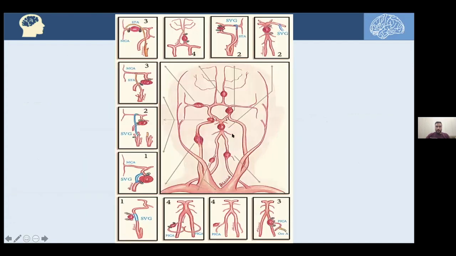This is a complex figure, as you can see. Here are many examples of different locations of cerebral giant aneurysms. We will discuss each one with the treatment options. Indeed, we will progress from type 1 bypass to type 4, and we will see that many cerebral aneurysms may have more than one option to treat them. Not only type 1 or type 2, maybe type 1, 2, and 3, and some have only one type to treat them. We will discuss that.